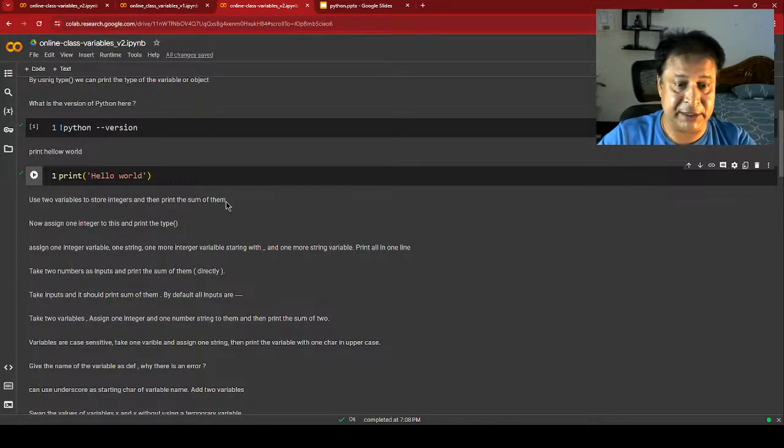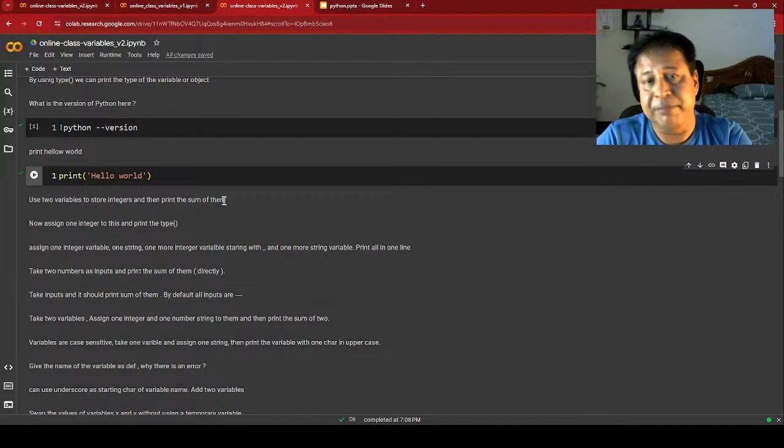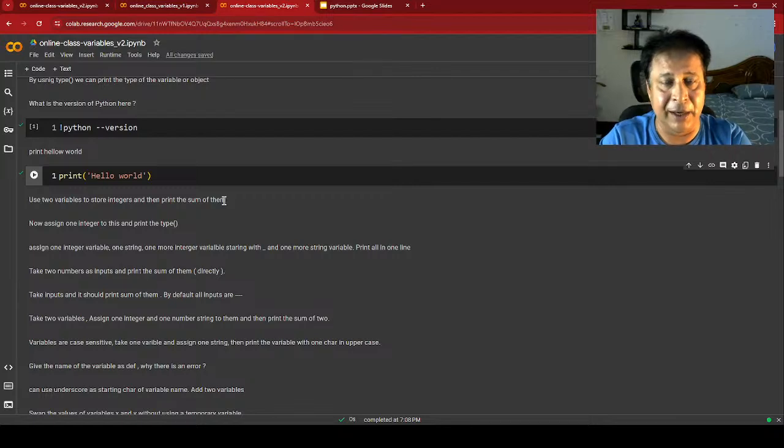Now let me start with the basic one. What's a variable? Think of a variable as a container. Say we have containers where we store some products. Let's say I am storing milk, so I will have a bottle for that. I have vegetables, I will have a basket for that. So depending on what I am going to store, I have different types of containers. I will not store milk in a basket. So similarly, think of a variable as a container.